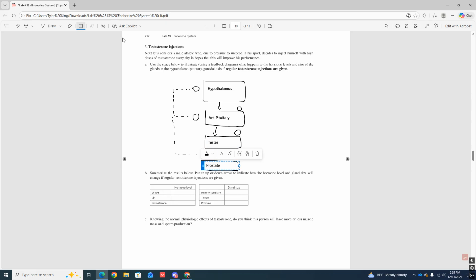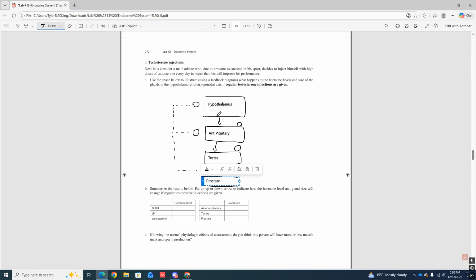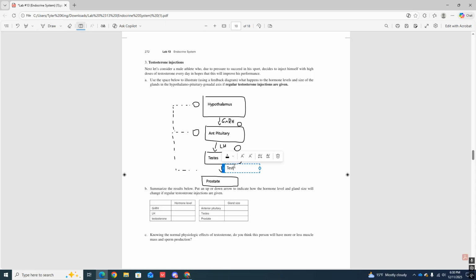okay? Now let's fill in the hormones that we have, all right? The first one is going to be GnRH, gonadotropin releasing hormone. We have LH. We'll write this one in down here. We're going to have testosterone. All right, then we've got to draw in the circle next to the prostate. Perfect. Okay. So what's the problem here?